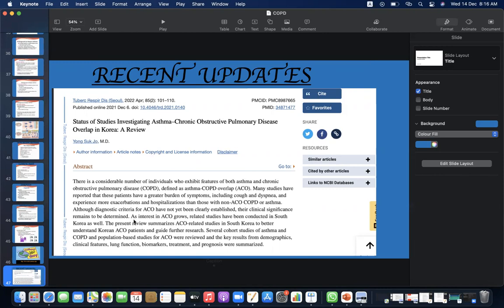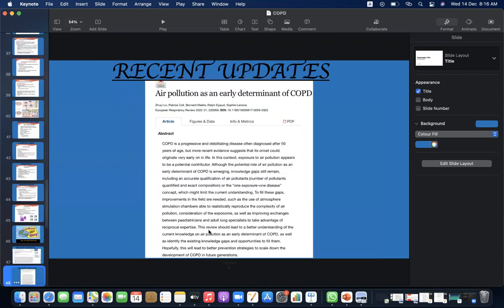Their clinical significance remains to be determined as interest in ACO grows. Related studies have been conducted in South Korea as well. The present review summarizes ACO-related studies in South Korea to better understand Korean ACO patients and guide further research. Several cohort studies of asthma and COPD and population-based studies for ACO were reviewed, and the key results for demographics, clinical features, lung functions, biomarkers, treatment, and prognosis were summarized.